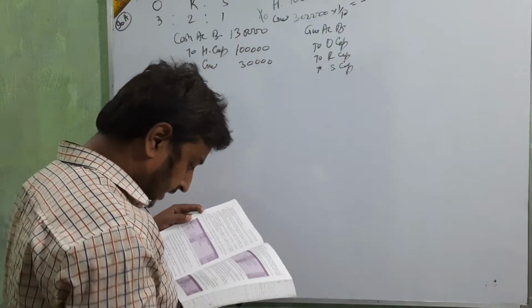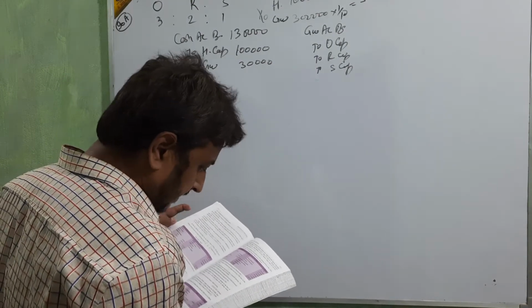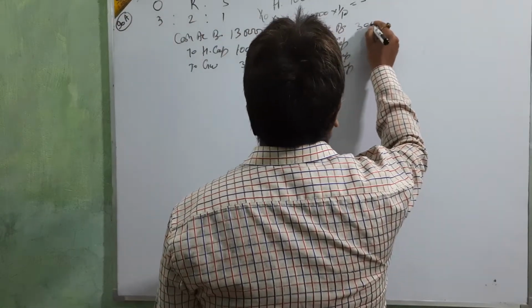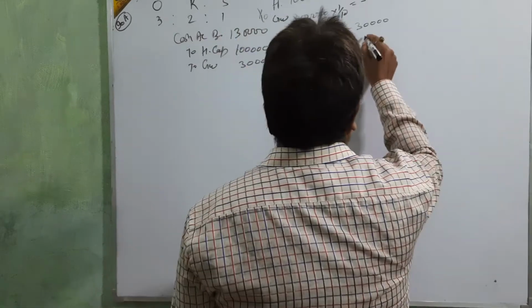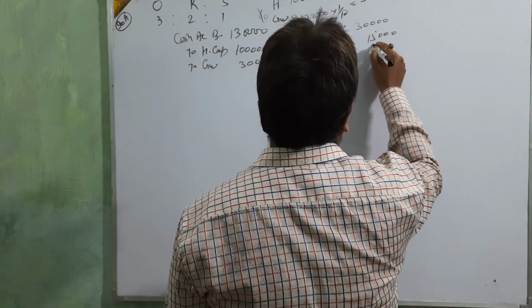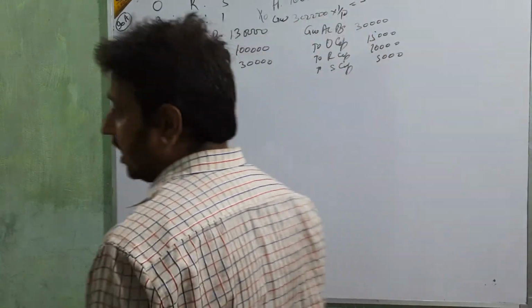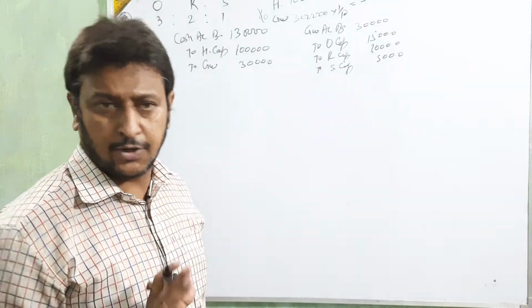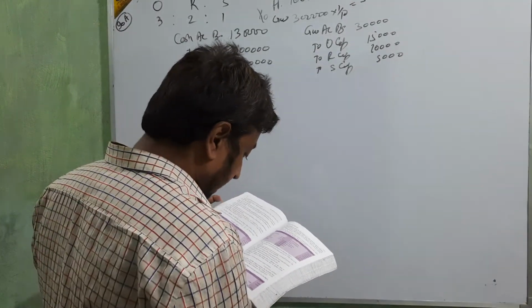Nothing is given for sacrificing, so the old ratio is the sacrificing ratio. 30,000 divided in 3:2:1 is 15,000, 10,000 and 5,000. Up to this is clear, no problem.